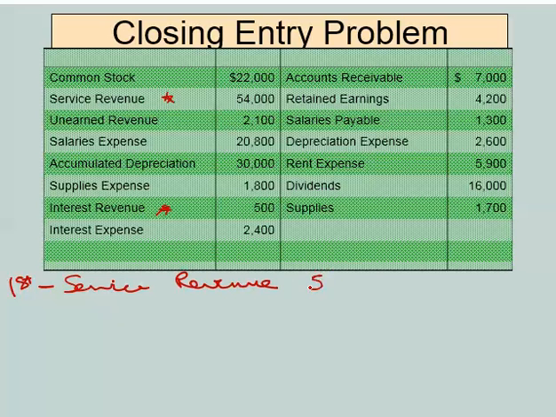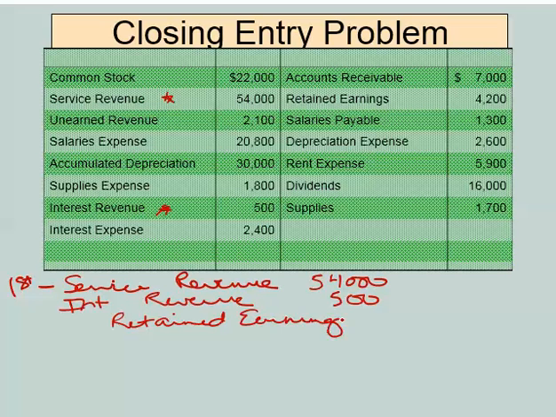So $54,000 for service revenue. And interest revenue has a credit balance currently of $500, so we need to debit that. And then we'll credit our retained earnings for those two added together, the total debits, which is $54,500. Okay, now my debits equal my credits. I can move on to the second closing entry.